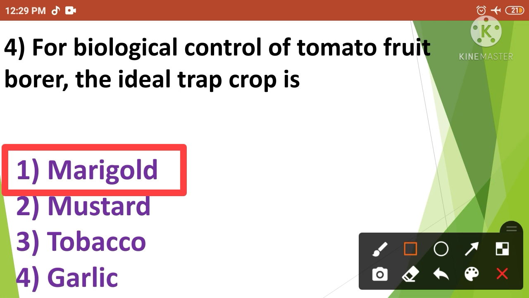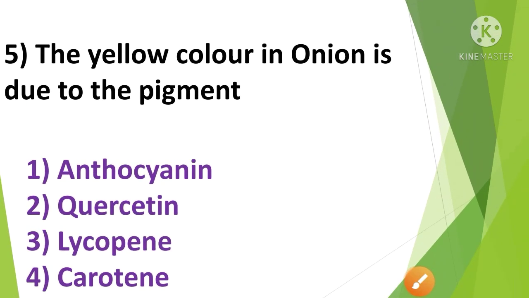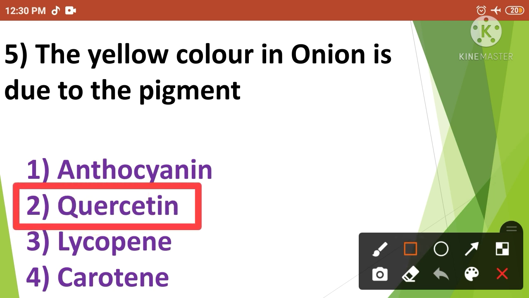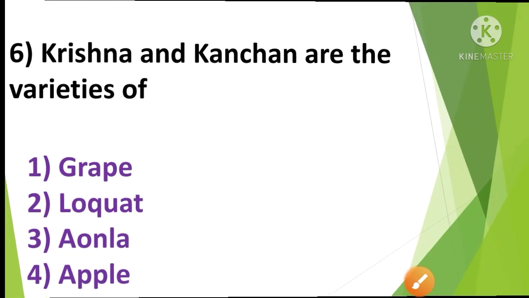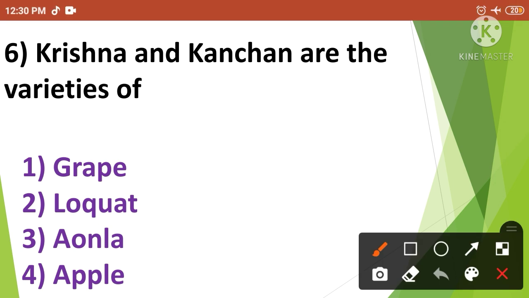Then next question: the yellow color in onion is due to the pigment. The correct answer is option number 2. So the yellow color in onion is due to the pigment quercetin. Then next question: Krishna and Kanchan are the varieties of. The correct answer is option number 3. So the Krishna and Kanchan are the varieties of aonla.